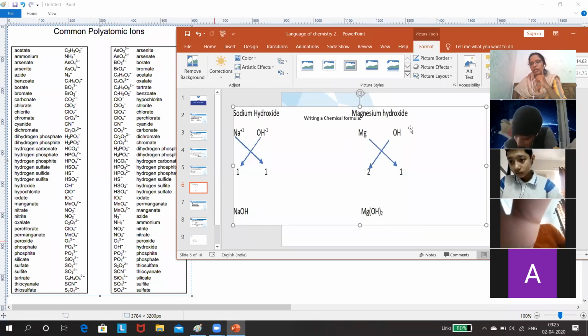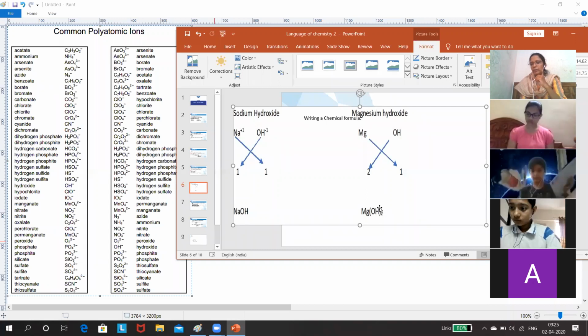For magnesium hydroxide, magnesium valency is 2, hydroxide valency is 1. So when we crisscross, as we have discussed, OH is a